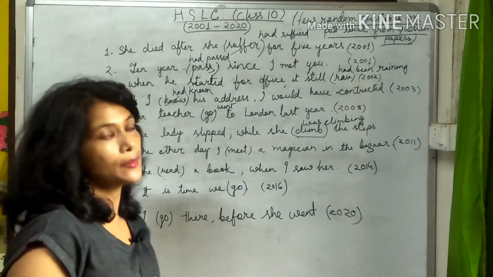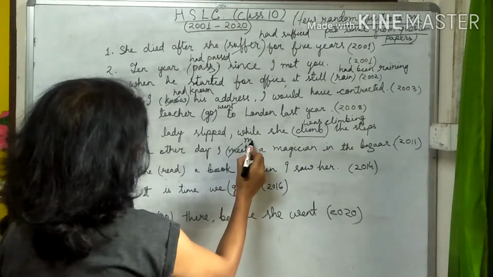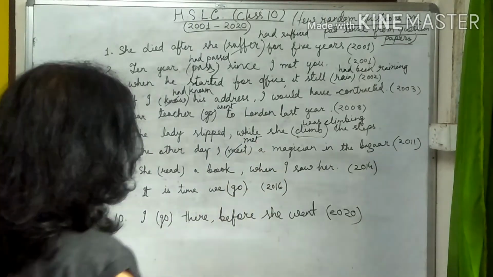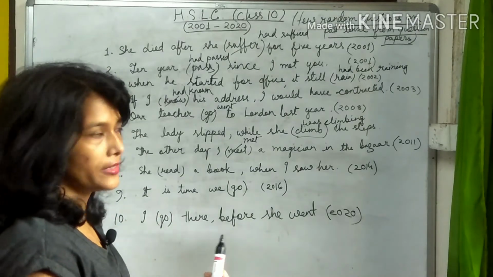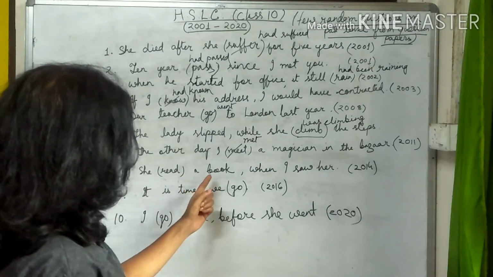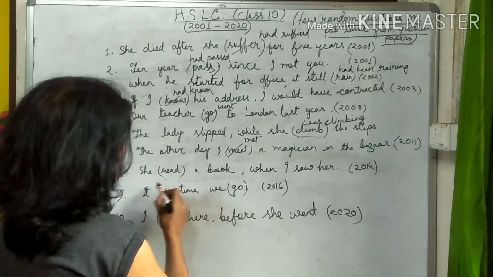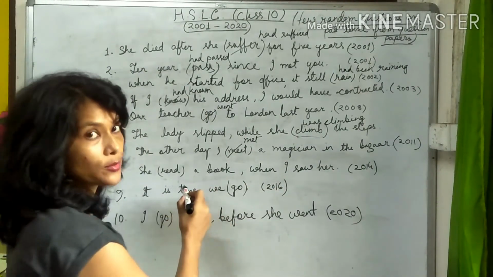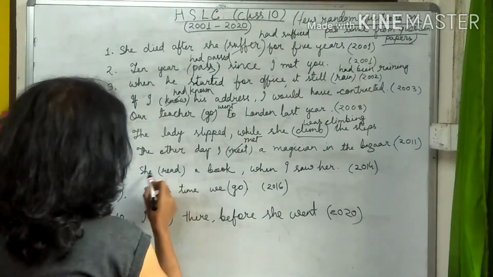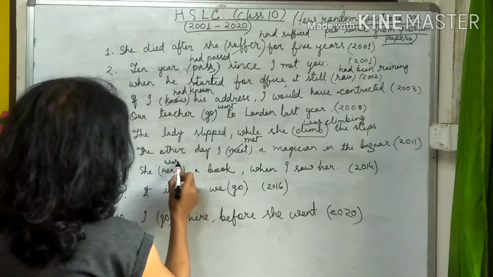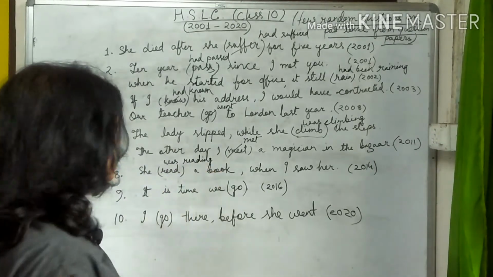Number 7. The other day I meet a magician in the bazaar. I met. Past tense. The other day, because it is the other day, earlier it happened already. She read a book when I saw her. This work is interrupted. When there is interruption, I have already told you, we write past continuous. She was reading a book when I saw her.